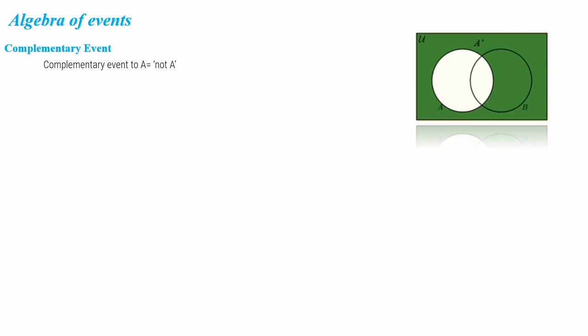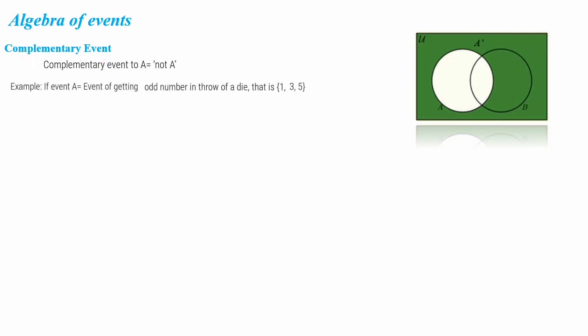The complement of A is the green shaded portion, which is outside of the circle A. A is the event A, and whatever portion is outside of event A, which does not belong to A, so not A, is the complement of the event A.